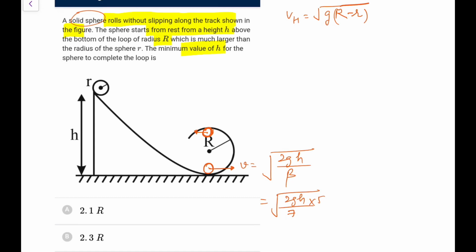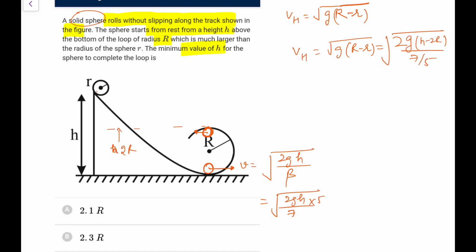So vh is root of g(R minus r), and again from energy conservation, the height descended is h minus 2R, so it is root 2g into (h minus 2R) upon beta, that I have written 7 by 5. Square it up: g(R minus r) is 10 by 7 g into (h minus 2R), that is what I can write.